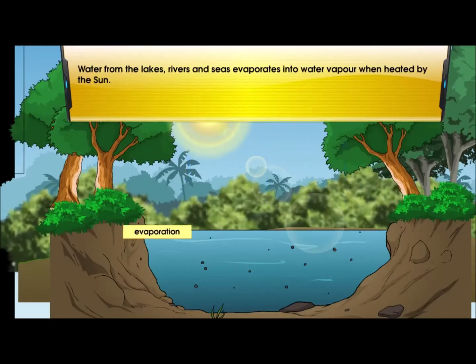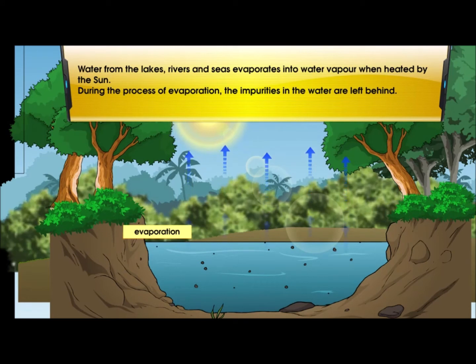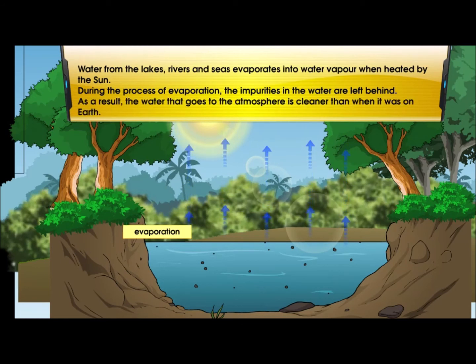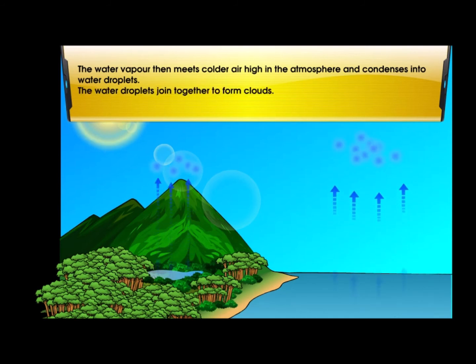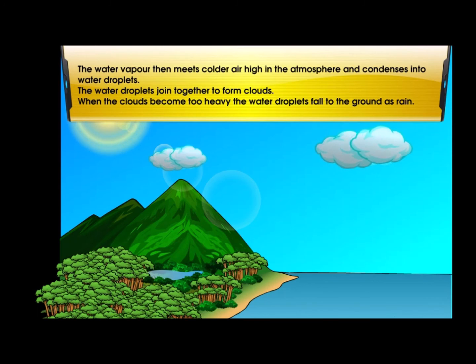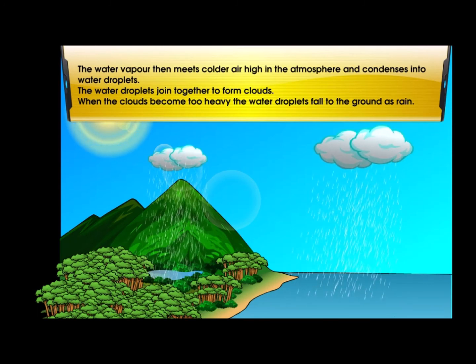And seas evaporates into water vapor when heated by the sun. During the process of evaporation, the impurities in the water are left behind. As a result, the water that goes to the atmosphere is cleaner than when it was on Earth. The water vapor then meets colder air high in the atmosphere and condenses into water droplets. The water droplets join together to form clouds. When the clouds become too heavy, the water droplets fall to the ground as rain.